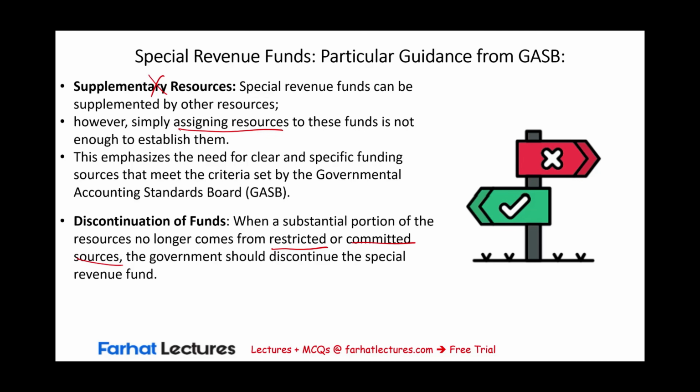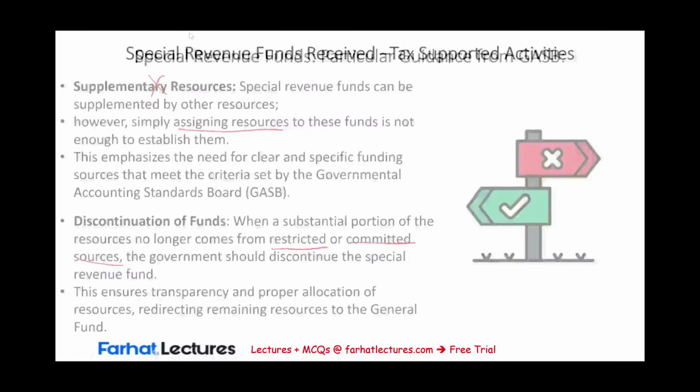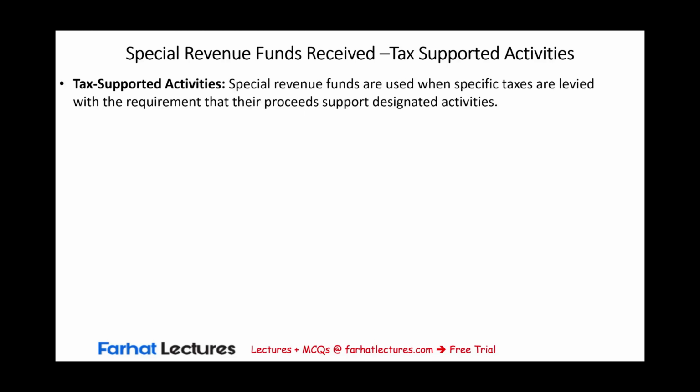And what would happen once it's no longer coming? Well, the resources will be part of the general fund because we no longer are restricting these funds for a particular purpose. In addition to the intergovernmental transfer or intergovernmental grants, we could have tax-supported activities.